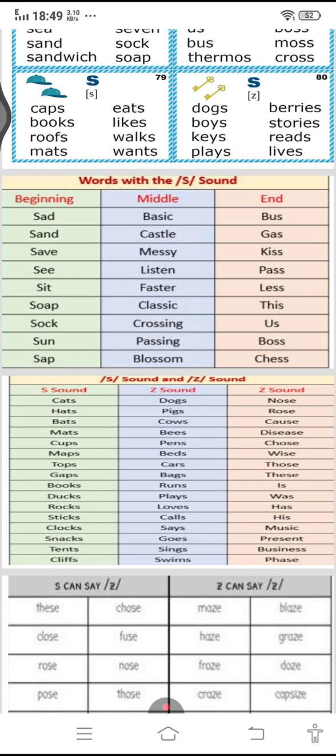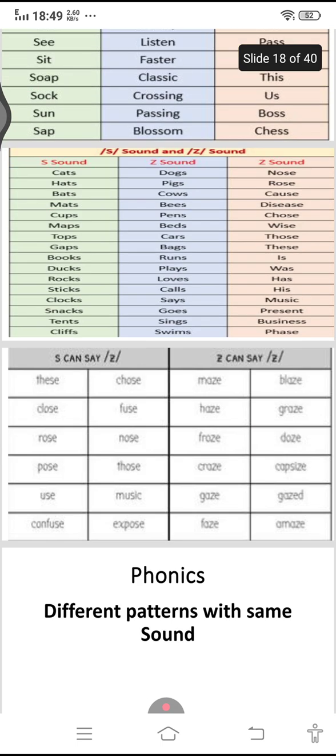Now voiced sound of S in the third column. The sound we will observe: nose, rose, cause, disease. Chose, vice, those, these, is, was, has, his, music, present, business, and face. Now, what did we observe, or what did we study there? Voiced sound of S as a Z.